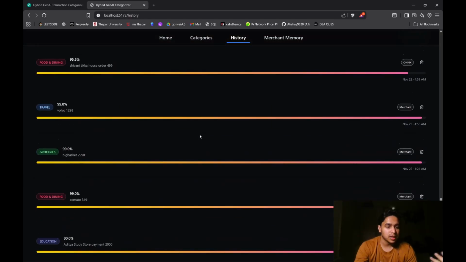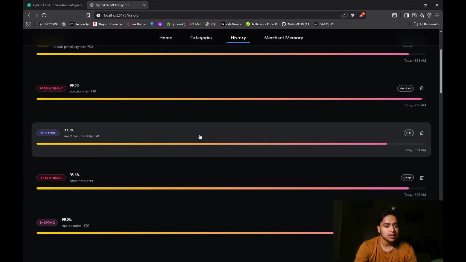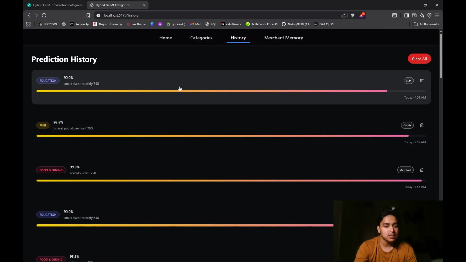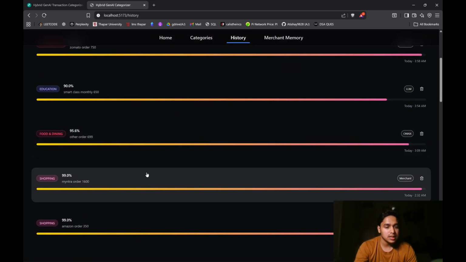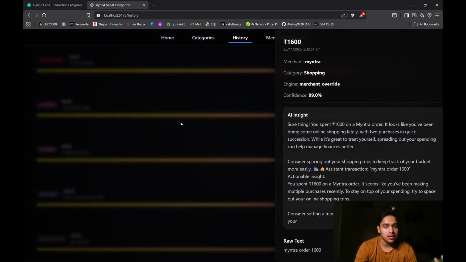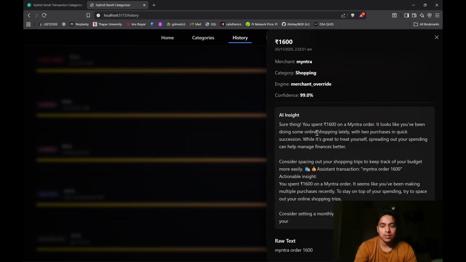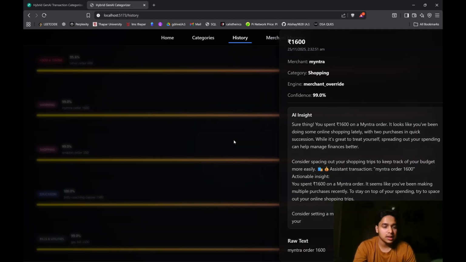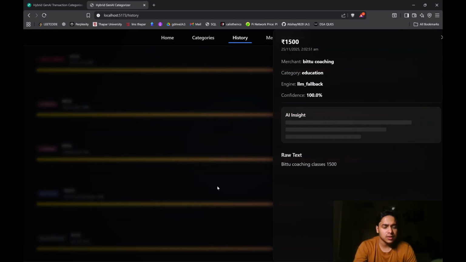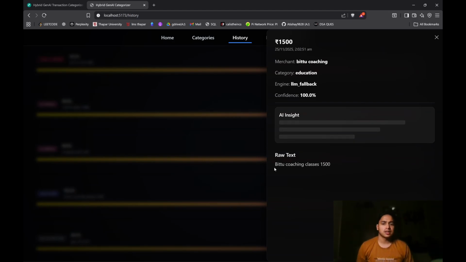If I pick another one, just because we're feeling good about it, let's pick this Myntra order. Wow, it got loaded on its own. Let's pick something new. Bit2 coaching classes. Yeah, let's try this. It was also a different merchant category.